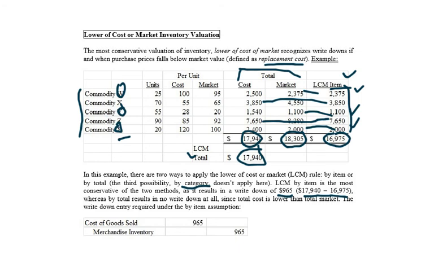So what is the journal entry that you would have to book as a consequence of this? It would be right here: cost of goods sold debit, merchandise inventory credit, for $965. So in other words, that means this will be the new booked value for your inventory, $16,975. All right, and that